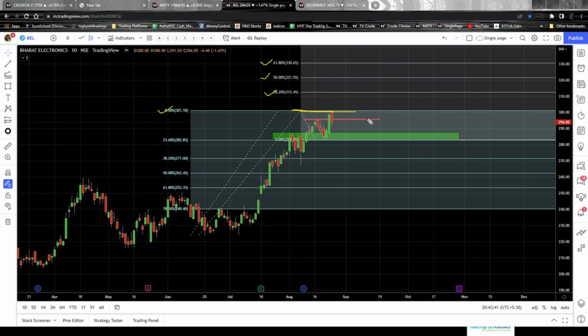Now, this is absolutely technical. It might be the case that when this particular resistance is breached, the stock might go till here and then it might come down. So don't think that it will exactly touch the 38.2 level. It might touch the 38.2 level, or it might also come down just from below it.